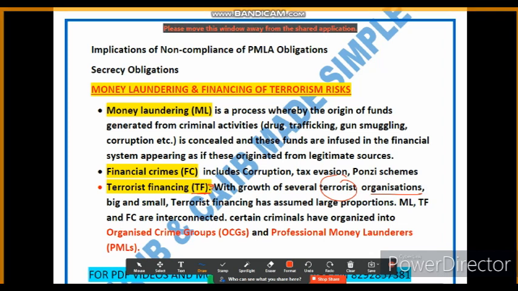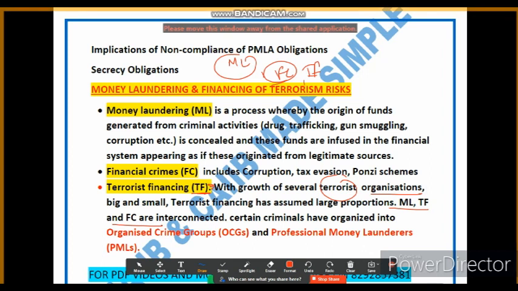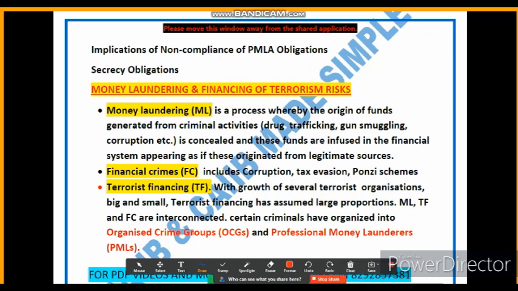Now after that let's see the interconnection between ML, FC and TF. ML stands for money laundering, FC for financial crime, and TF stands for terrorist financing. So let's understand the interconnection between all these three. Money laundering, terrorist financing and financial crime are interconnected in several ways. Criminals involved in illegal activities may form, and this is the important part, an OCG. Please remember, the full form of OCG is Organized Crime Group.